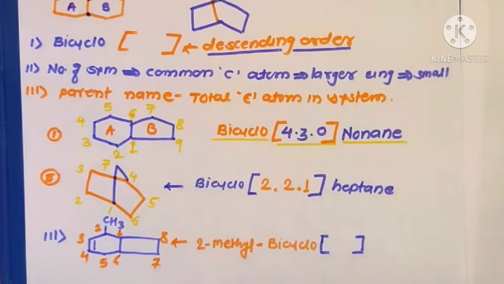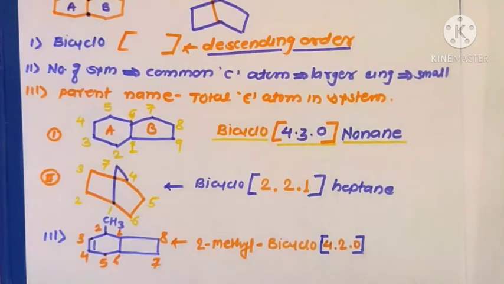In the square bracket you write the number of carbon atoms of both rings in descending order, the larger ring number first, 1, 2, 3 and 4, dot 1 and 2. There is no bridging, therefore 0, that is 4.2.0.